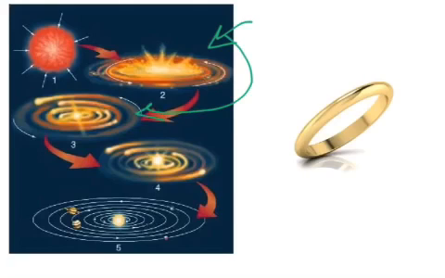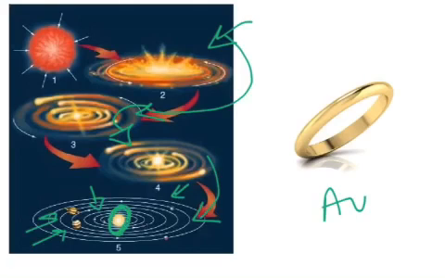And then slowly over time, all of the soup that's left over from the star's explosion starts clumping back together, and all of the hydrogen that was left forms a new star, which is probably smaller than the original star, and all of the heavy elements separate into planets. And that's how our solar system formed. This is a little cheesy, but think of something like gold, which is a much heavier element than iron. The best knowledge that we have is that gold atoms were formed during a supernova millions and billions of years ago, which is pretty crazy.